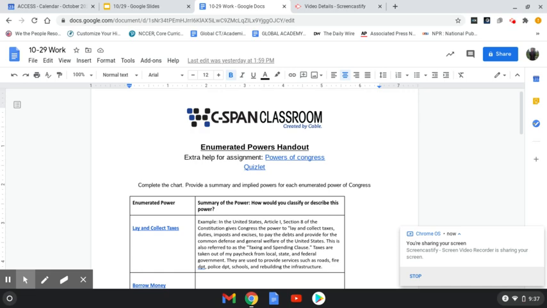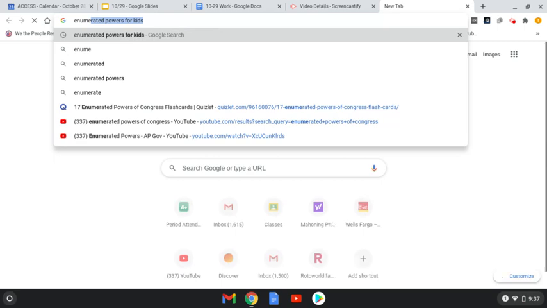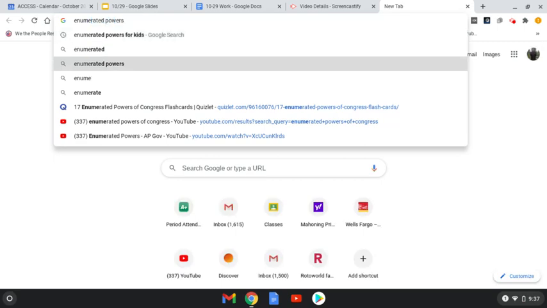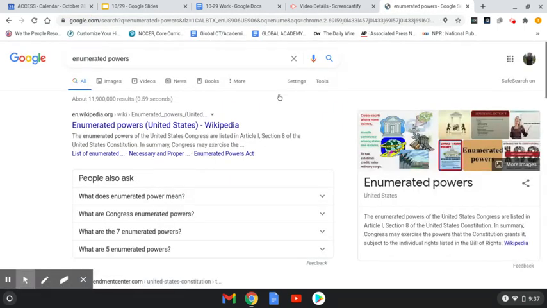All right, enumerated powers. This is what our assignment looks like this week. When you don't know something, it's okay to ask a question. You can ask me, or you can look this up right here. But enumerated powers, remember, are powers that Congress has that are listed or written out in the actual Constitution. So what powers do they have? Well, we're going to find out this week.